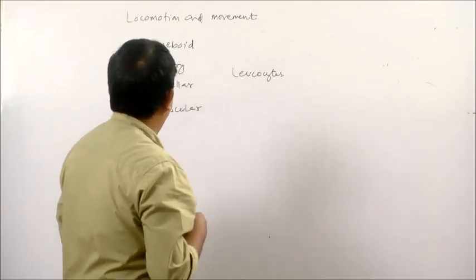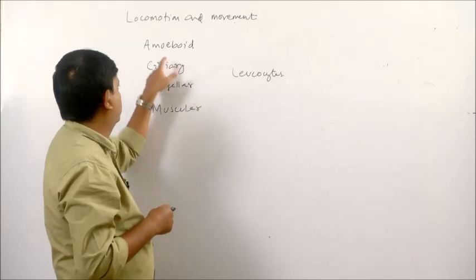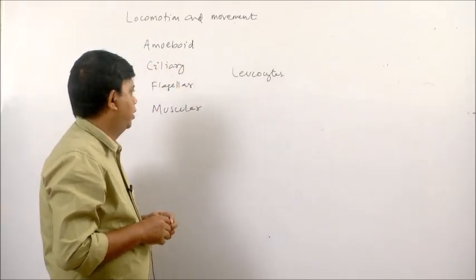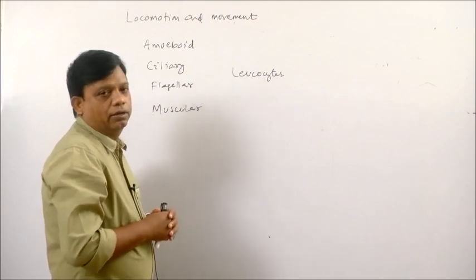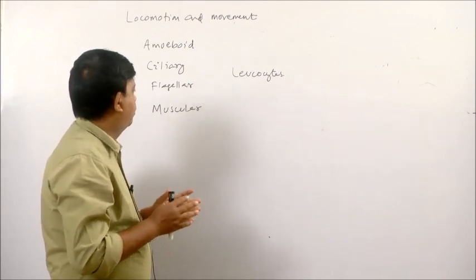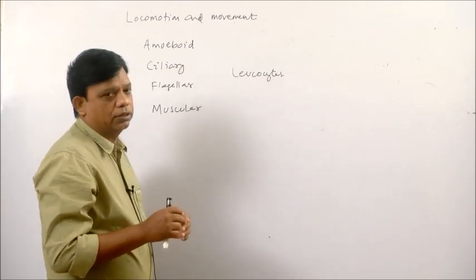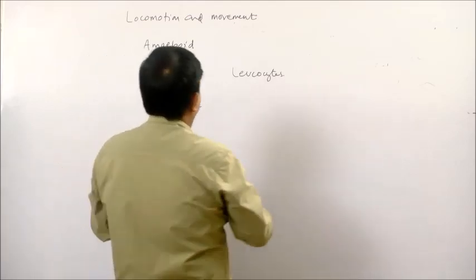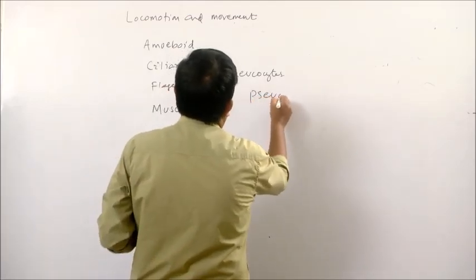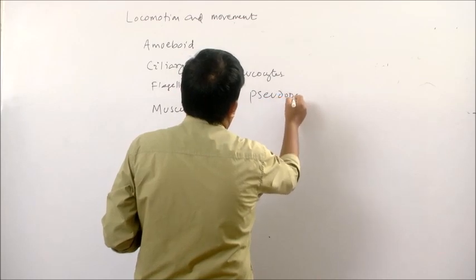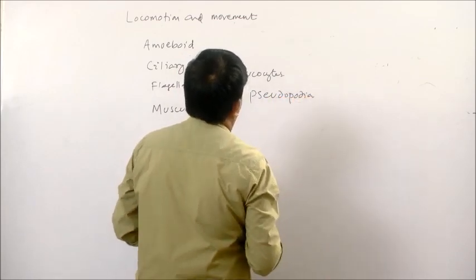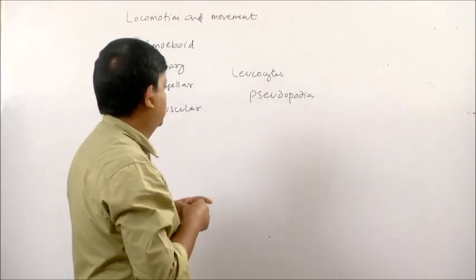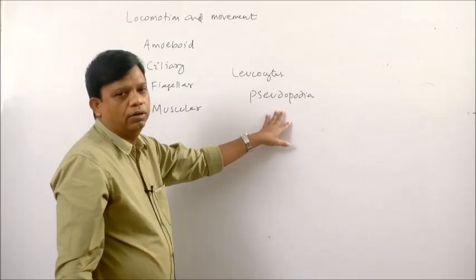Leukocytes or white blood cells are capable of this type of movement, or amoeboid movement. In amoeboid movement, the cell forms temporary cytoplasmic extensions, which are known as pseudopodia. The singular is pseudopodium. So, by putting out temporary cytoplasmic processes called pseudopodia, this cell moves.